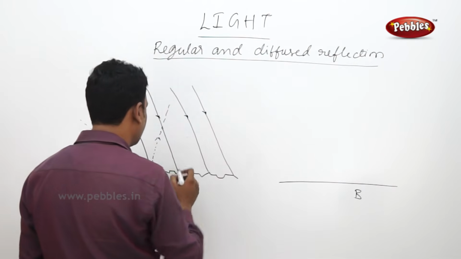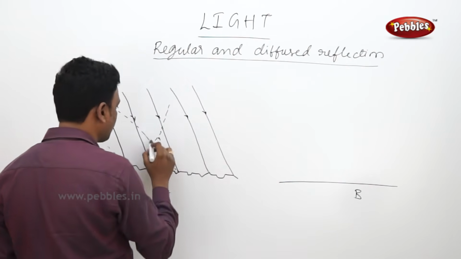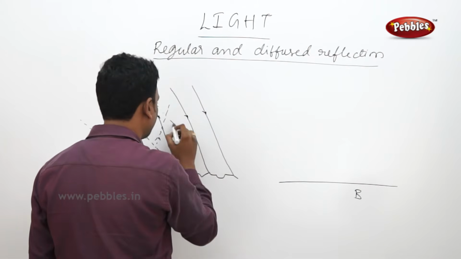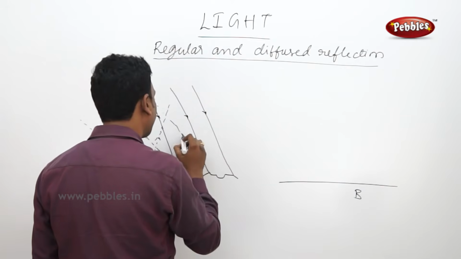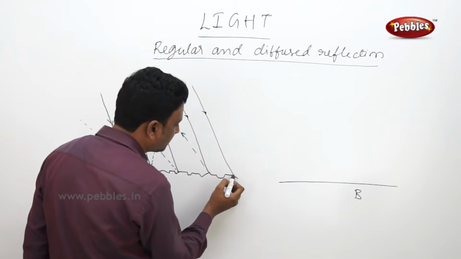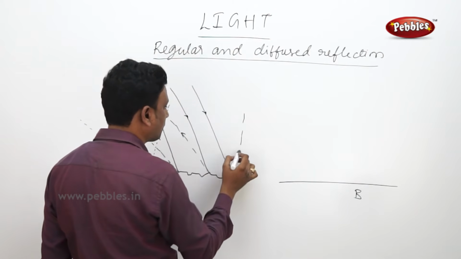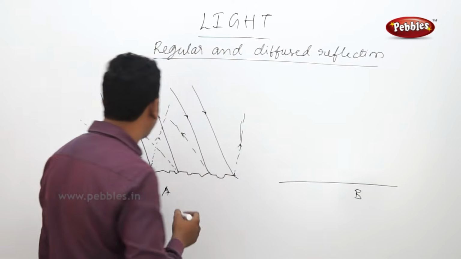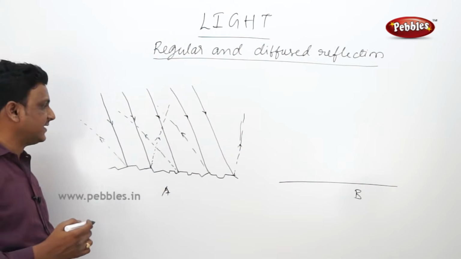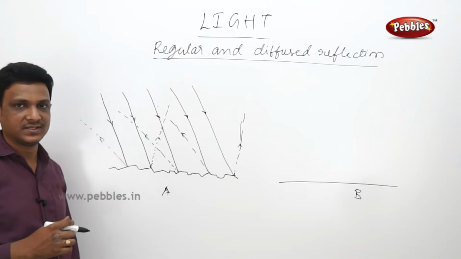As it is hitting here, this direction and this direction, right? So now see this. Here we see the reflections are different because of the irregular surface.